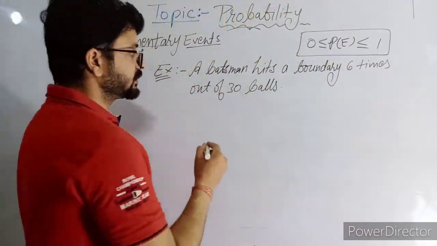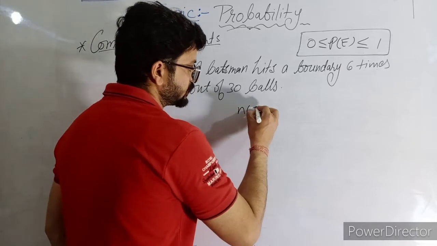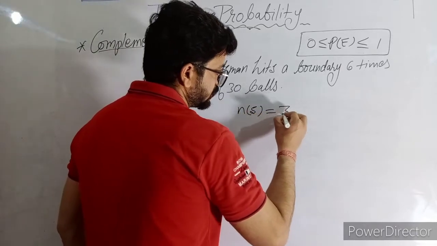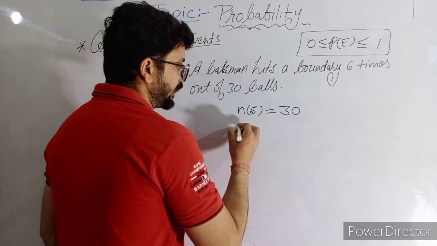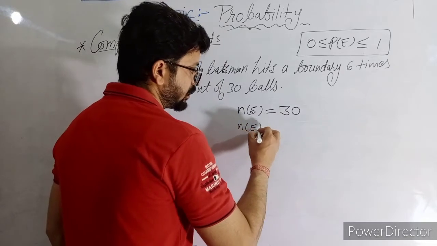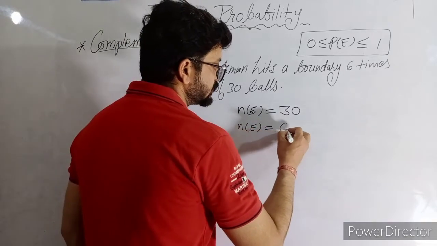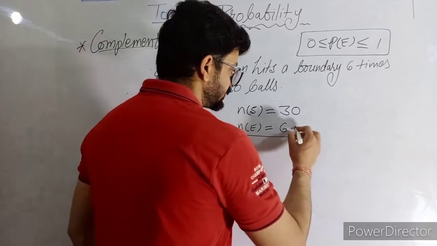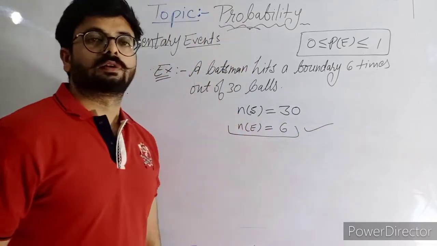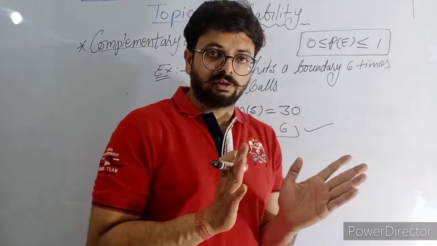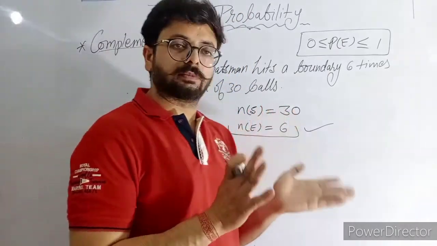Okay, so in this, our total outcomes of balls are 30 and favorable outcomes are 6. Is it correct? Favorable outcomes are 6. Yes, it can be. It may be wrong and it may be correct.